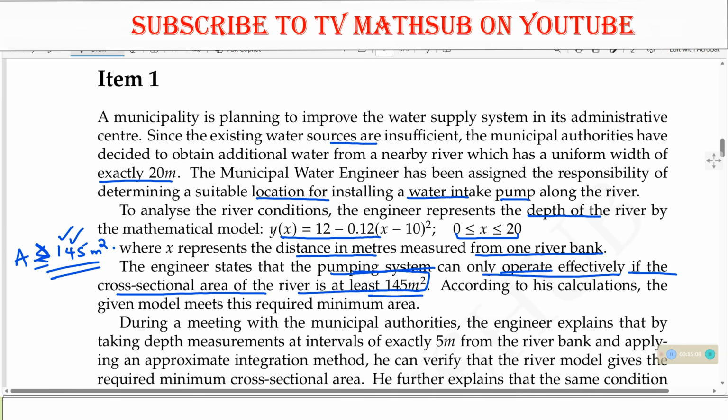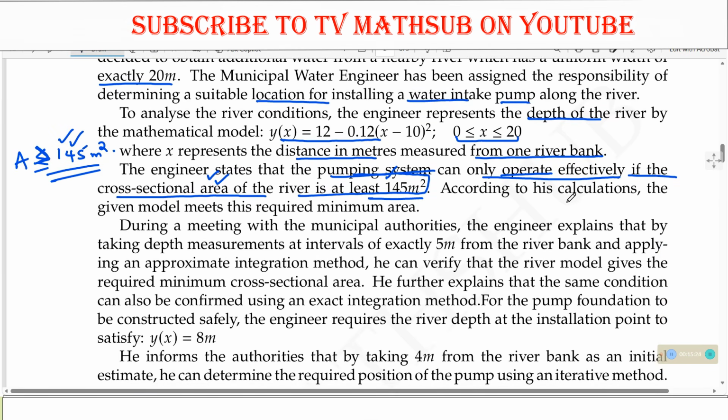Meaning that if we are to talk about the response to this, then we might talk about something to do with the area. And we see if the area that we shall obtain will be at least 145 meters squared. And they are saying, according to these calculations, the given model meets this required minimum area. So the model that we are given should be meeting the minimum area, and the minimum area is of course 145 meters squared.